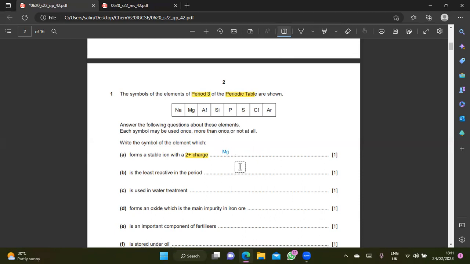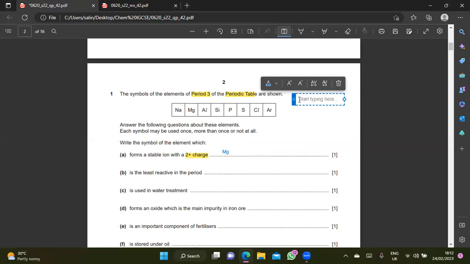Why? Relate to the periodic table. What do I mean by relate to the periodic table? The group number refers to the charge. This is the beauty, or the secret, of the periodic table. Group number 1 and group number 2 are metals, so the charge of a metal is always positive. I'm going to write down here. If you're a bit clueless about this, you can write it down in your notebook.